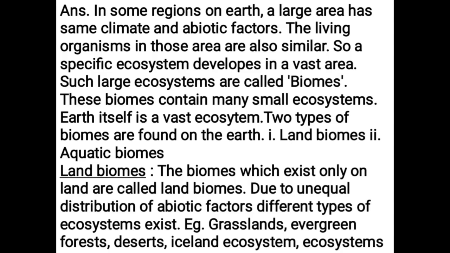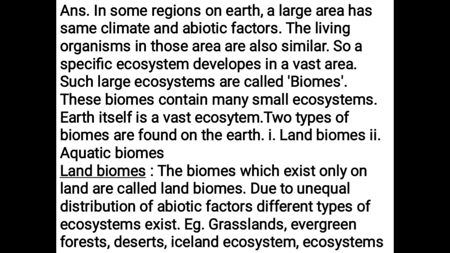Biome. In some regions on Earth, a large area has same climate and abiotic factors. The living organisms in those areas are also similar. So a specific ecosystem develops in a vast area. Such large ecosystems are called biomes. These biomes contain many small ecosystems. Earth itself is a vast ecosystem. Two types of biomes are found on the Earth: land biomes, aquatic biomes.